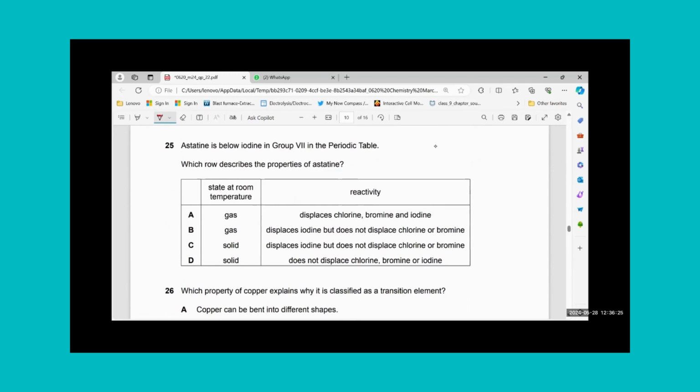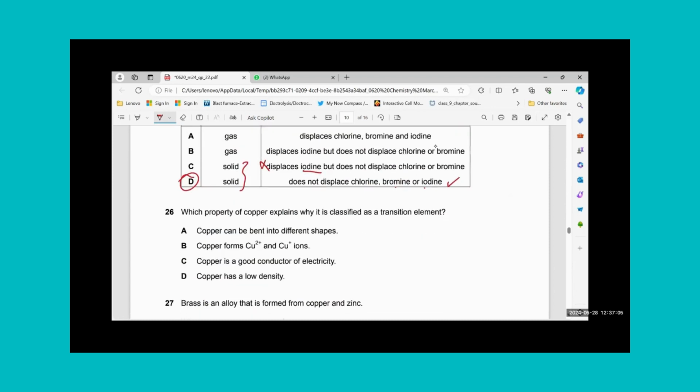25. Astatine is below iodine in group 7 in the periodic table. Okay, that we know. Which row describes the property of astatine? Astatine is below iodine, which means it is a solid. So either C or D I can go for. Then it says displaces iodine. Iodine is here, astatine is below, so astatine cannot displace iodine. So I just reject this. We'll go for D because it says does not displace chlorine, bromine, and iodine. Yes, it cannot, because it's the least reactive of all.